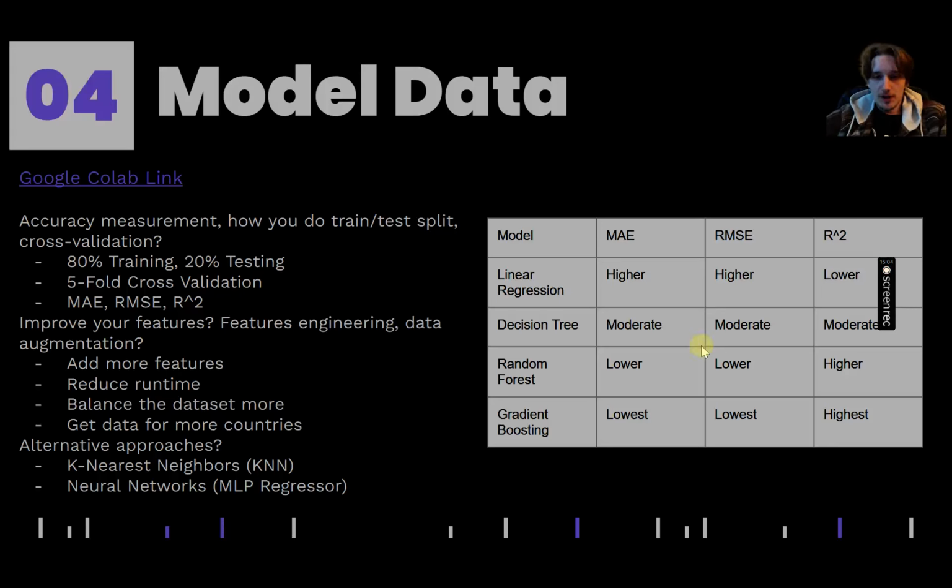And then I made a little chart here to compare. So this is each model, MAE, RMSE, and R squared. Linear regression, decision tree, random forest, and gradient boosting. These are the different models. And this is which value would be higher, roughly the same, or lower compared to the method that I used.